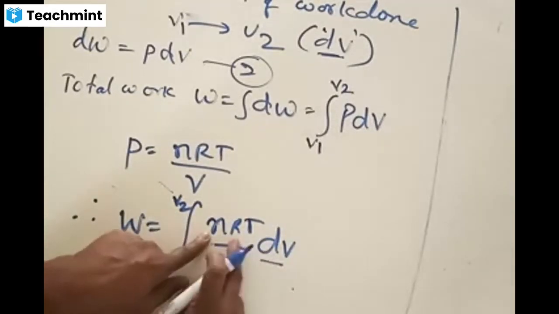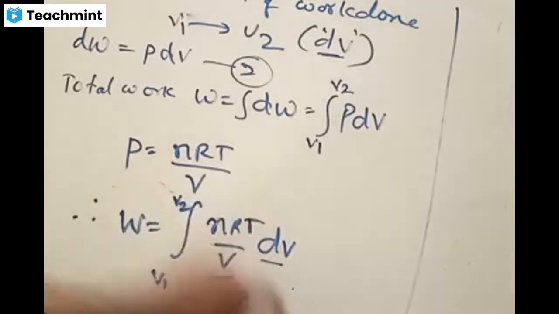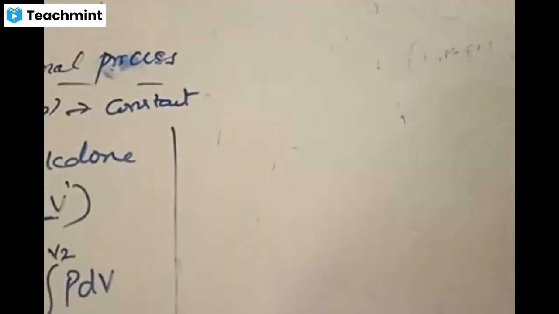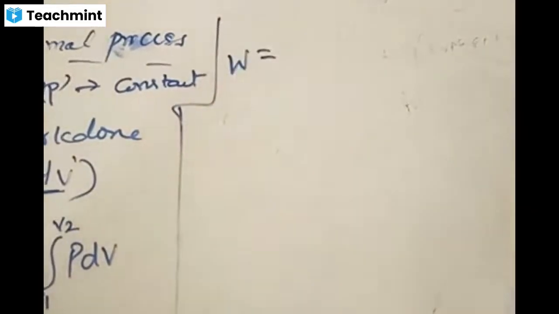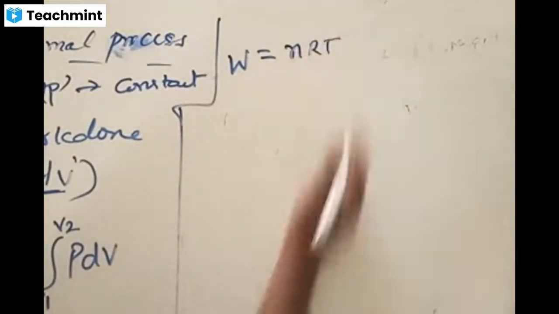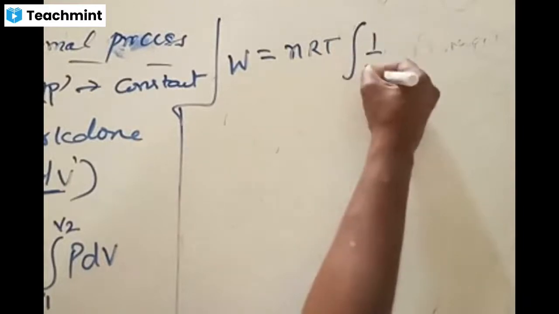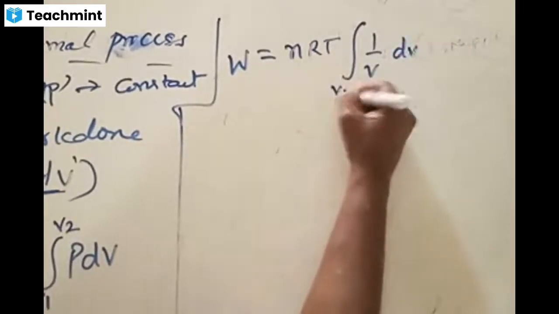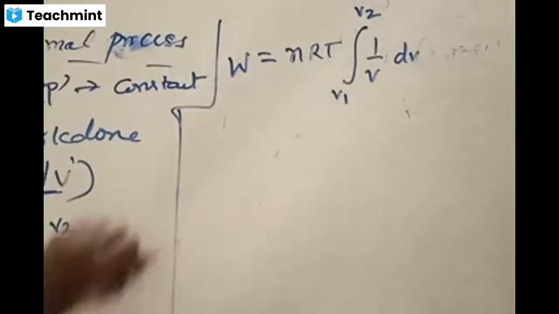Now, these are the three things that are constant. T is constant, isothermal process. R is constant. n is constant. The variable is only in terms of volume. Now, how do we put that? Total work done W is equal to, you can take nRT out of the integration because nRT is constant. The integration of 1 by V times dV, where changes are going to take place from V1 to V2.